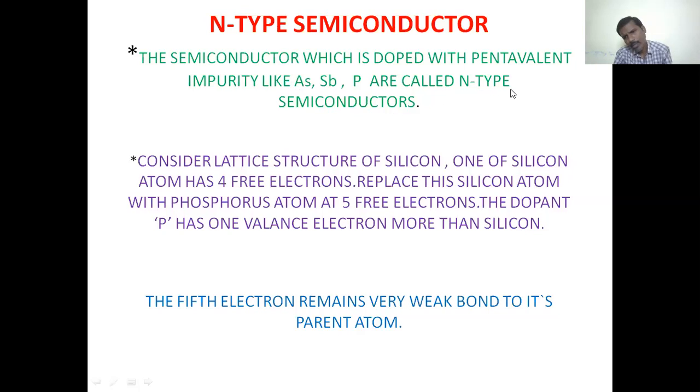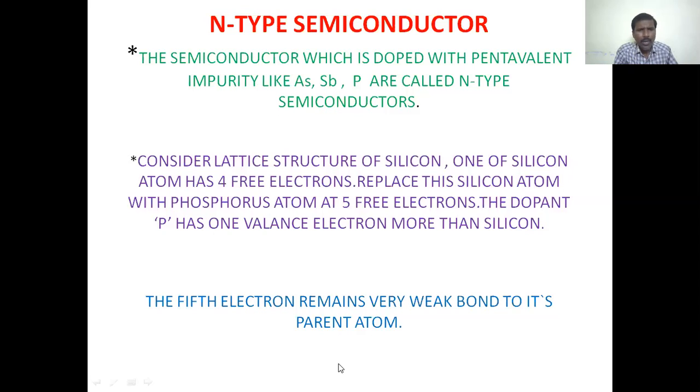How are n-type semiconductors formed? Depending upon doping, n-type semiconductors are formed. Here the impurities are pentavalent impurities, which we add to the pure semiconductor. Pentavalent means there are 5 valence electrons in the outermost orbital. Examples of pentavalent impurities: arsenic, antimony, and phosphorus. By adding these impurities, we can form an n-type semiconductor.